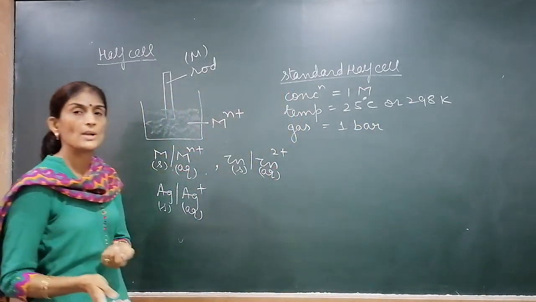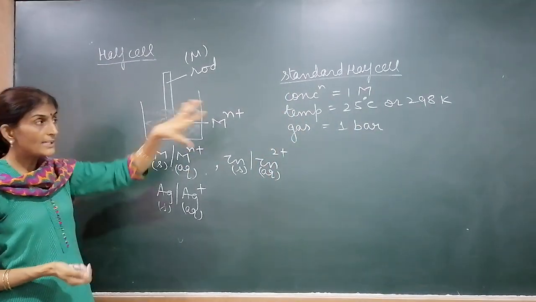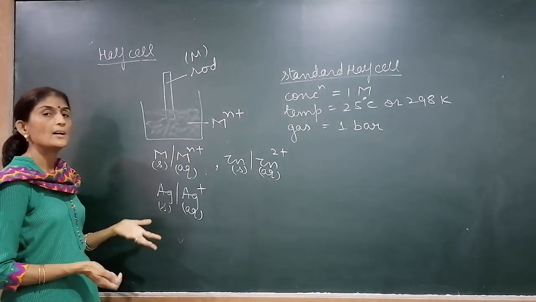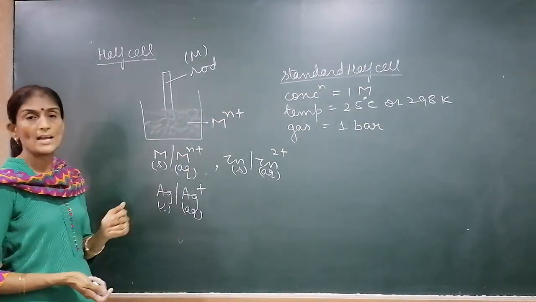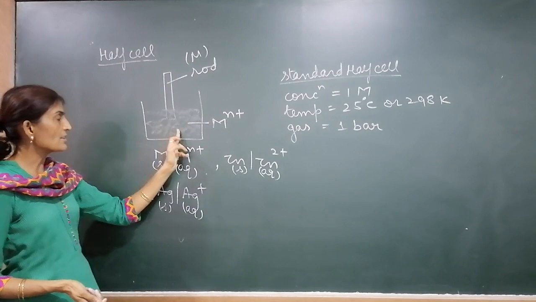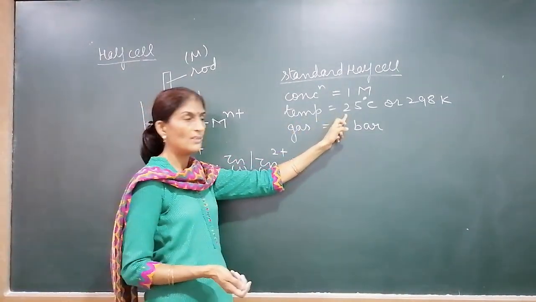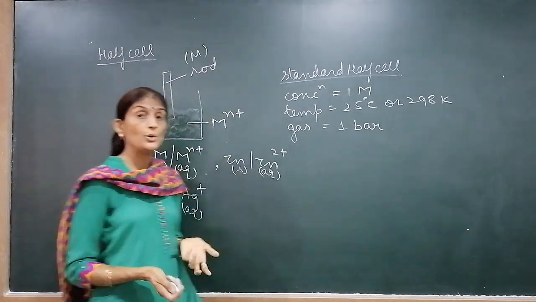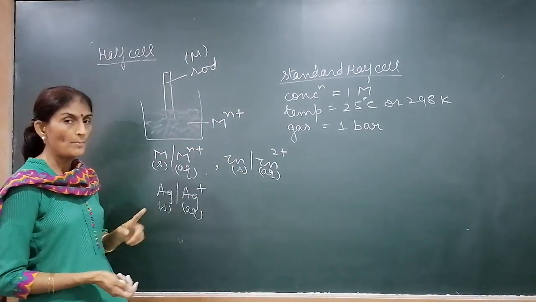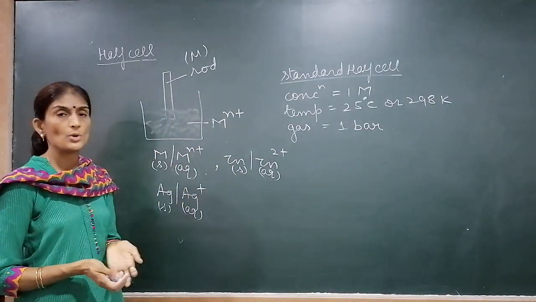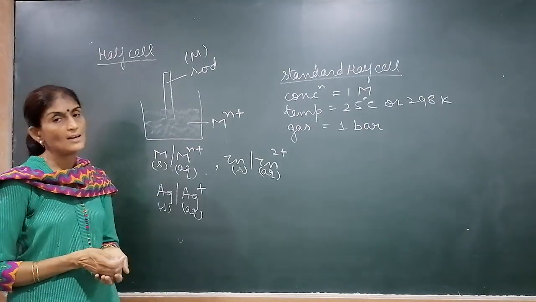Then this half cell is known as a standard half cell. Under these conditions, if we are constructing a half cell, then it is known as a standard half cell: concentration of solution 1 molar, temperature 298 Kelvin, and the gas, if any is used, its pressure is 1 bar.